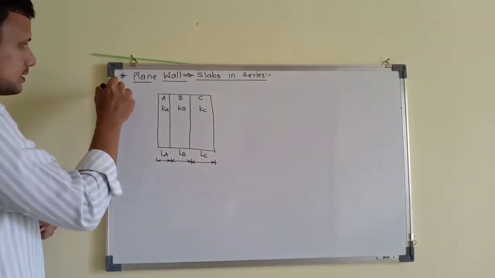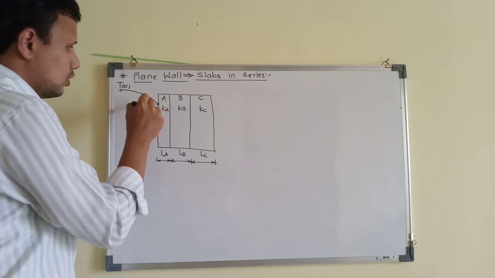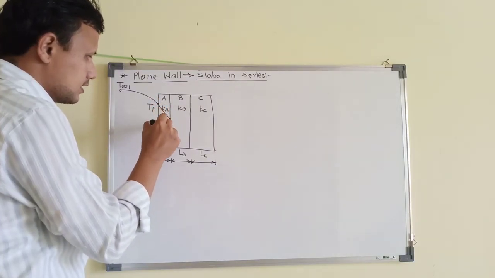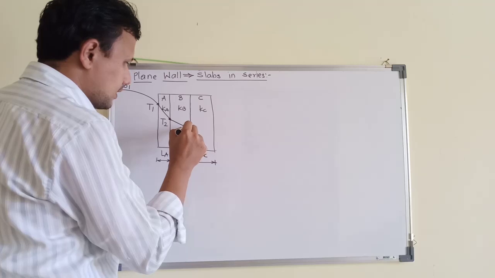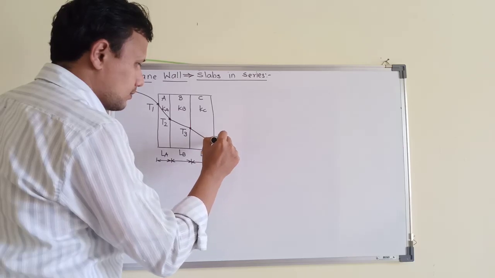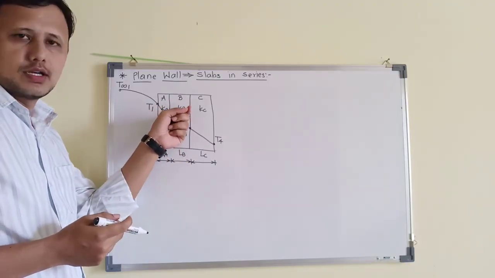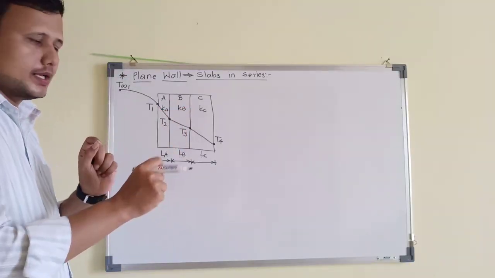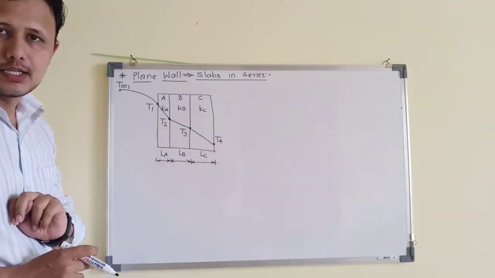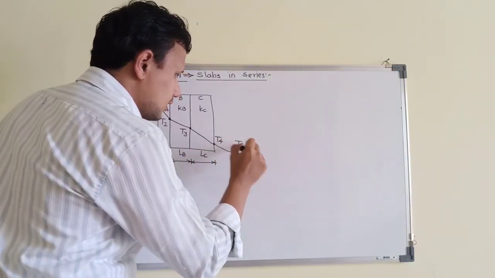So let us draw. There will be some fluid at temperature T infinity 1, and then there will be some temperature of the wall which is T1. Let us say the second wall interface has the temperature T2. There will be a different temperature gradient, T3, and then T4. Remember, this variation of temperature gradient depends on the thickness as well as the thermal conductivity of that particular material. You can draw any shape right now, just make sure it is a straight line as far as possible. And then there will be the second fluid temperature, T infinity 2.